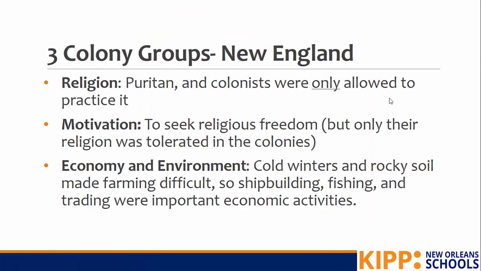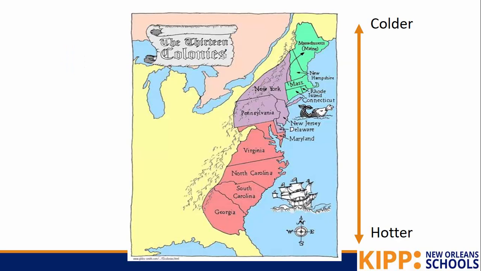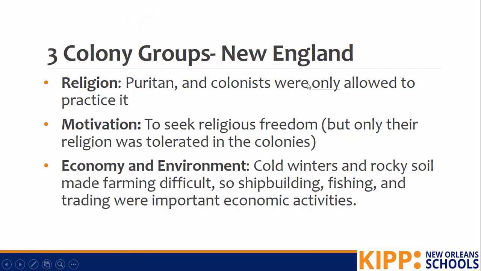These cold winters and rocky soil made it really difficult to farm. They had really short growing seasons. It just wasn't good for farming. So they found other ways to make money. They did things like shipbuilding, fishing, and trading. Those were all important economic activities. And that was good because the New England colonies have a lot of trees, and so they could cut down the trees and use that for shipbuilding, and they could trade that lumber.